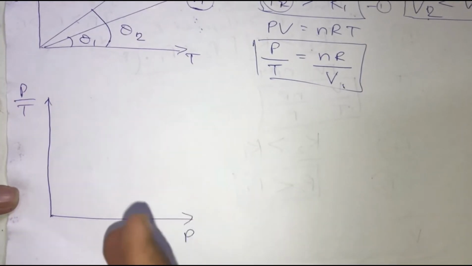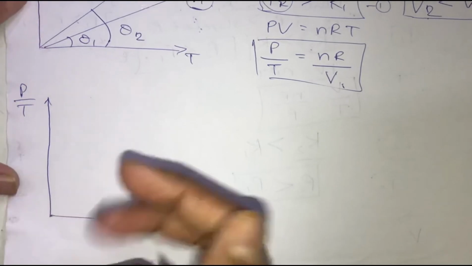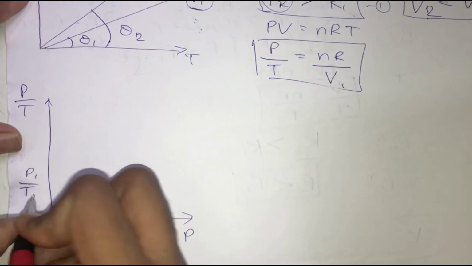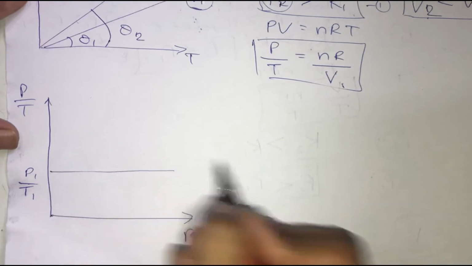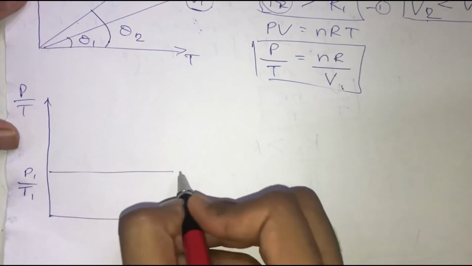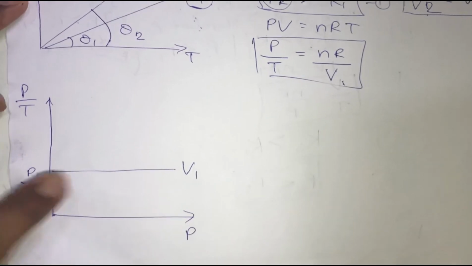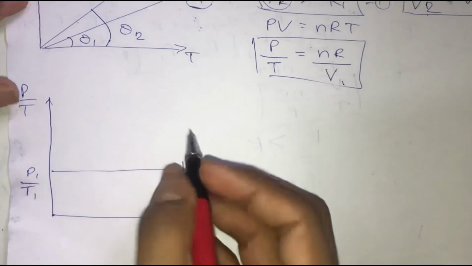The graphs are going to be the same that I have explained in the Avogadro's law, Gay-Lussac's law video earlier also. Okay, so what we get is that for a specific P1 upon T1, a specific set of pressure and temperature, we get a constant value at a fixed V1 volume. Okay, so for a specific set of P1 and V1, we are going to get a constant value. That value is not going to change.